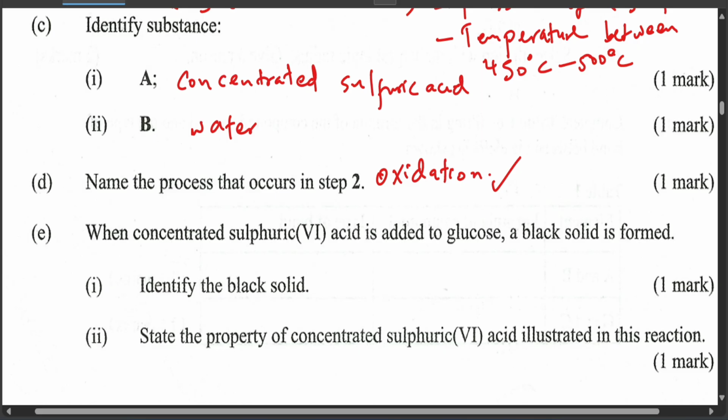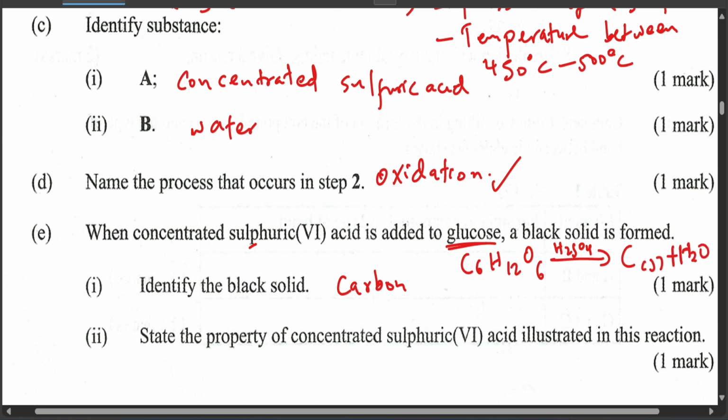Question E, when concentrated sulfuric 6 acid is added to glucose, a black solid is formed. Identify the black solid. The black solid is carbon. This is because the sulfuric 6 acid usually dehydrates the glucose. So C6H12O6, once you pass concentrated sulfuric acid into it, it dehydrates, giving you C, carbon, and water.